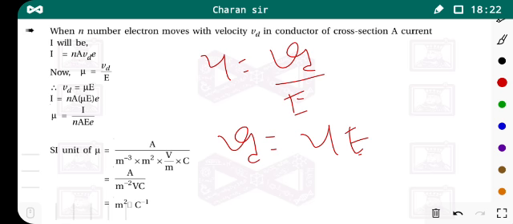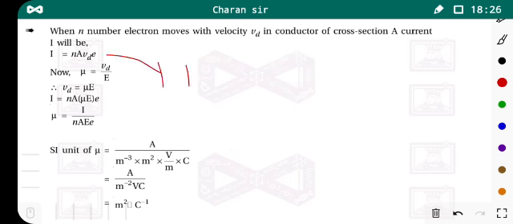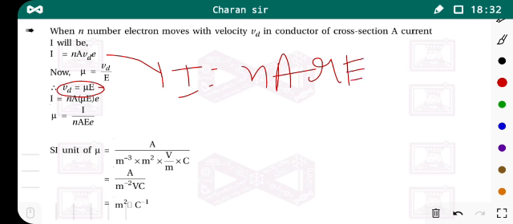Put the value of u into E in this vd. So we get I is equal to n A e, with vd equal to u into E, that is n A e u E. Is it okay? And what is the mobility?